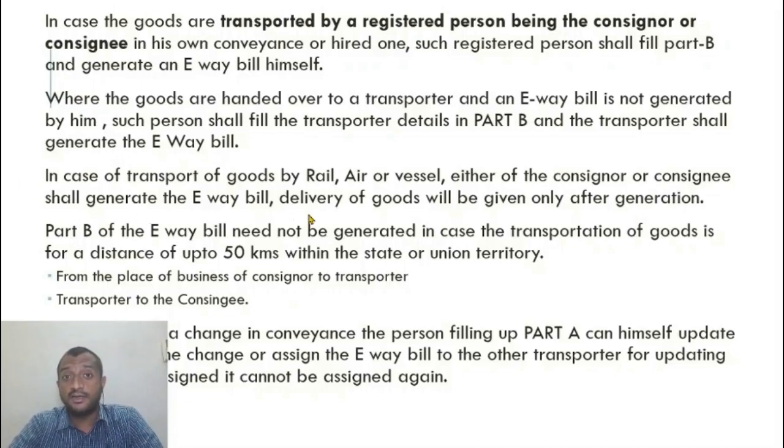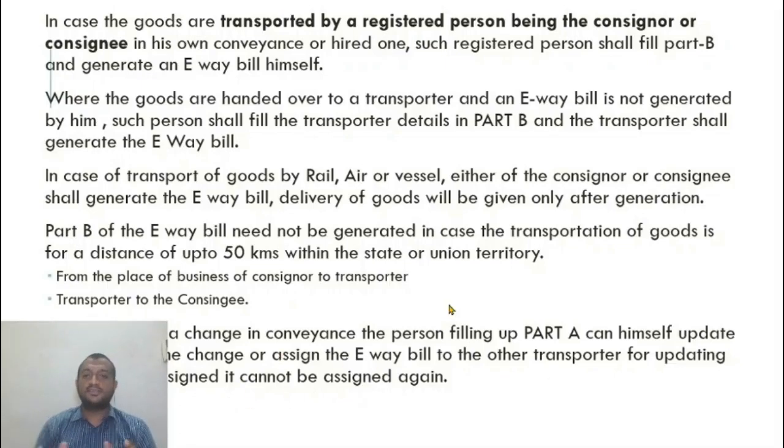Part B is exempted from being filled up, and that too, if you are transporting goods from your place to the transporter's place and from the transporter's place to the consignee, if it is lower than 50 kilometers. Where there is a change in conveyance, the person filling up Part A can himself update Part B before the change, or assign an e-way bill to the other transporter for updating Part B. Once assigned, it cannot be assigned again.